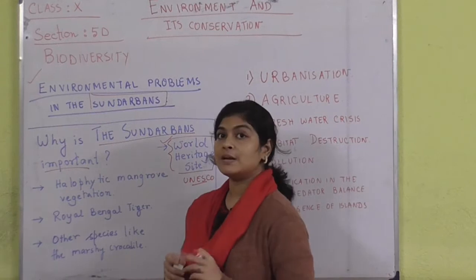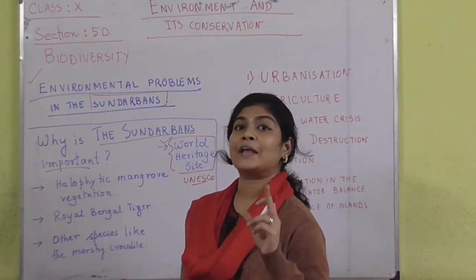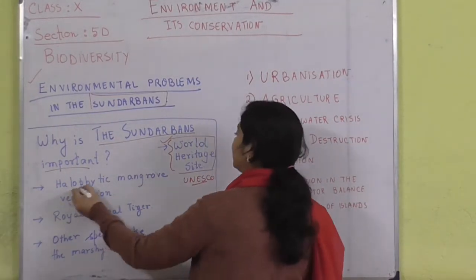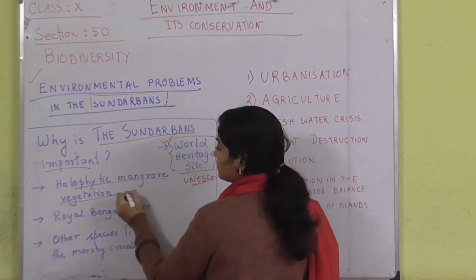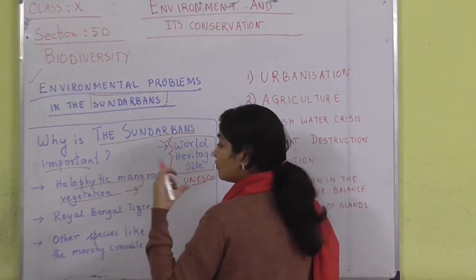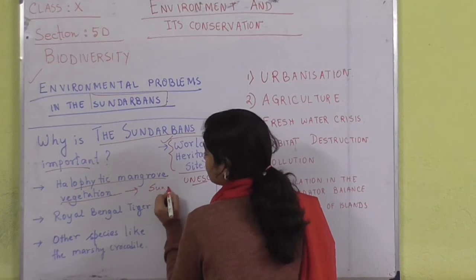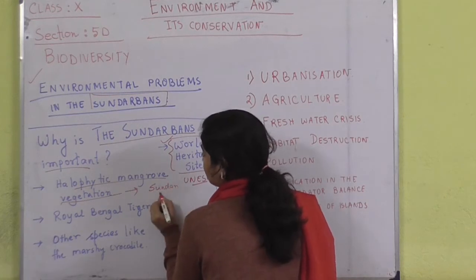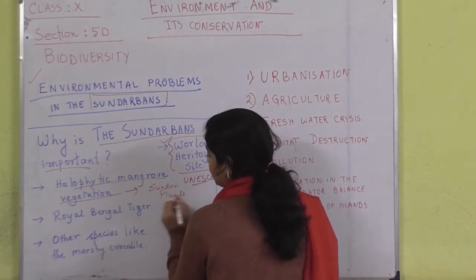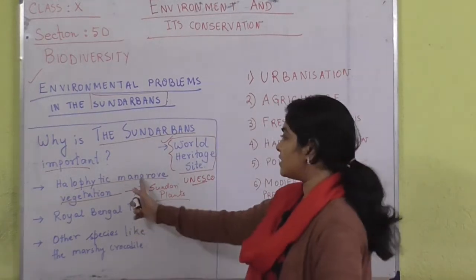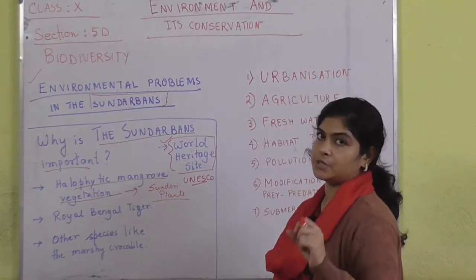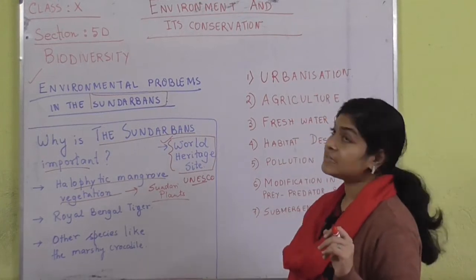First of all, because of its unique mangrove forest, the halophytic mangrove vegetation, specifically the presence of a specific type of plants known as the Sundari plants. The unique mangrove vegetation is one of the reasons why the Sundarbans is important.